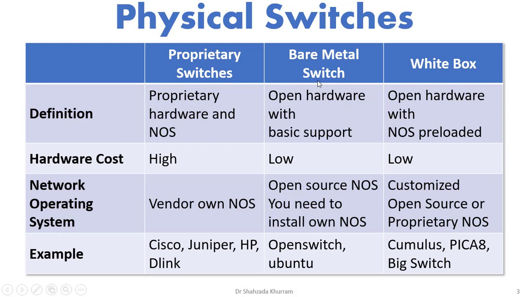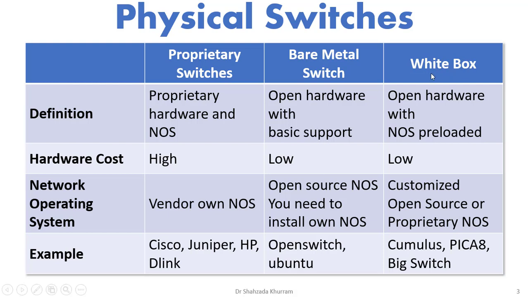On the other hand, we have bare metal switches, which are based on open hardware. Open hardware means we just buy a blank hardware of a switch, and because it's blank hardware, its cost is very low. Then we install any open source network operating system which is openly available online. We can use OpenSwitch or Ubuntu as the operating system on this blank hardware. That's why its price is very low.